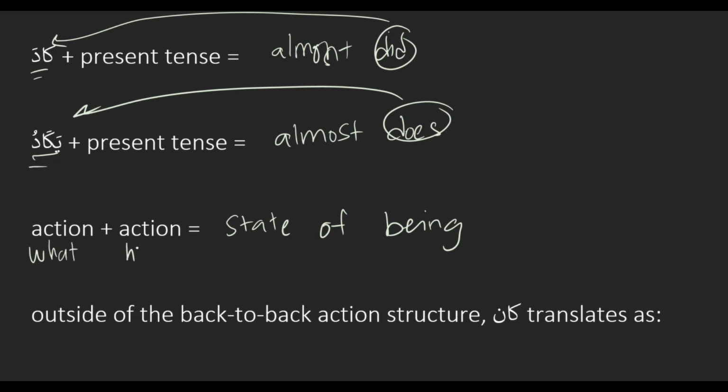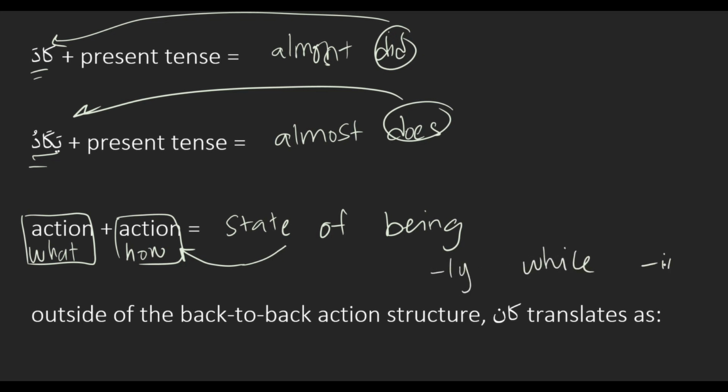And the second action will translate with ly, ing, or while. Right, so the first action tells us what was happening, second action tells us how it was happening, or in other words, the state of being. So the second action was the state of being, and we would translate the second action as ly, or while, or ing. Is that clear?